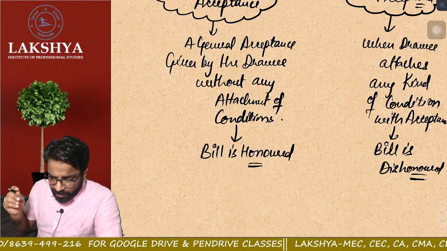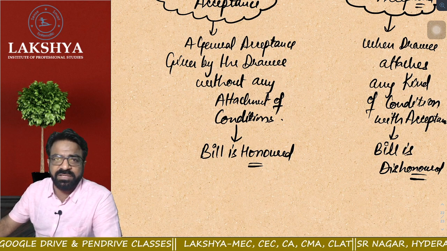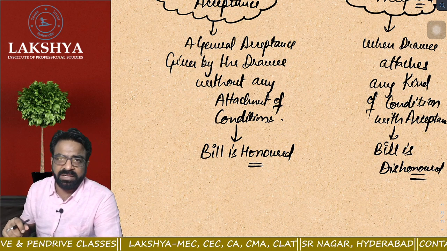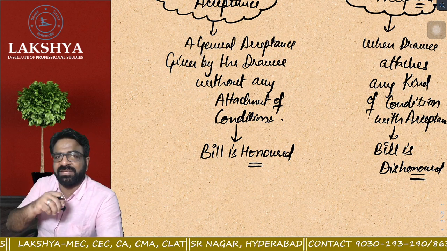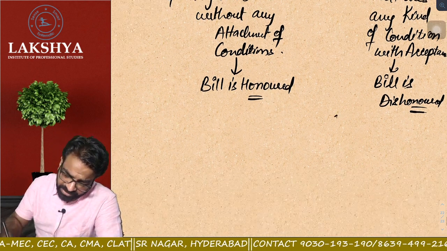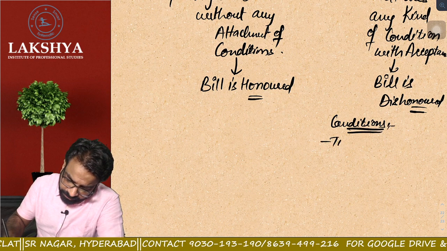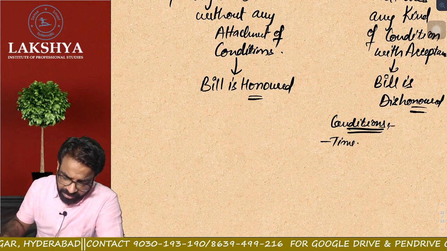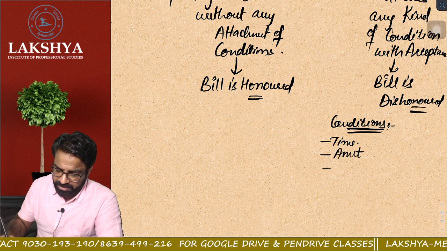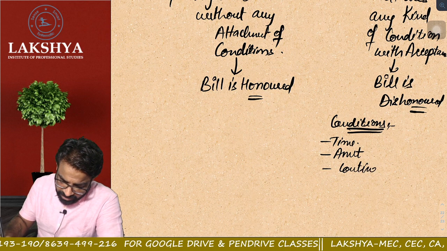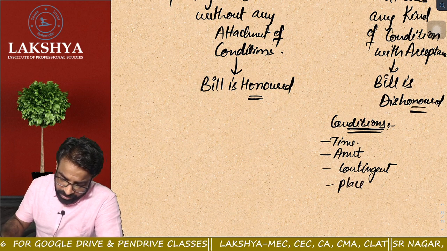Did everyone understand? So what are the two types of acceptance we have? One is known as conditional and one is known as unconditional. Sir, what does conditional mean? Conditional acceptance is that acceptance where the drawee, at the time of acceptance, has put up some conditions. Sir, what kind of conditions? Conditions can be relating to time, to amount, contingent conditions, or conditions relating to place.